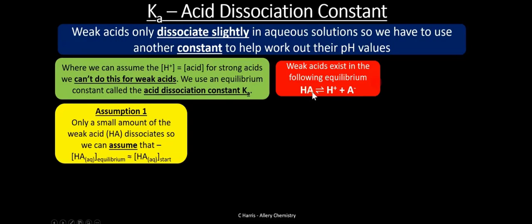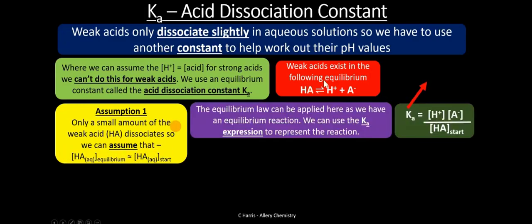Assumption number 1: only a small amount of the weak acid dissociates, so we can assume that the concentration of the acid at equilibrium is almost equal to the concentration at the beginning. So basically nothing has changed in terms of the concentration of the acid, because these weak acids do not fully dissociate. Only a small proportion of the acid molecules will dissociate. Hence, we have roughly the same concentration as we had at the start. So this is the assumption that you need to know about.